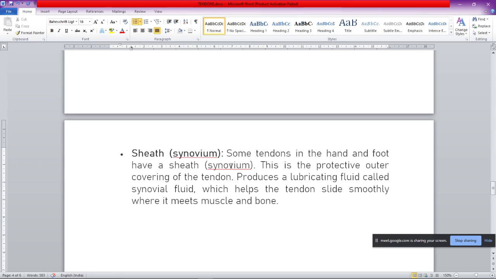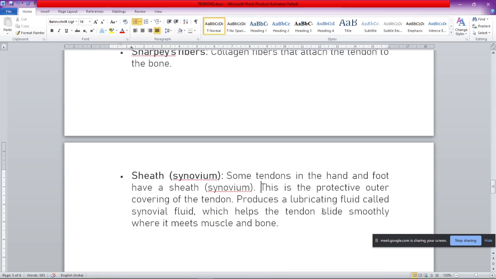Which are having the synovium sheath. This is the protective outer covering of the tendon, which is present outside the paratenon, and it produces a lubricating fluid called the synovial fluid. This fluid gives a kind of lubrication to the tendon so that it can slide smoothly where it meets the muscle and the bone. This is for the free movement of the tendon.